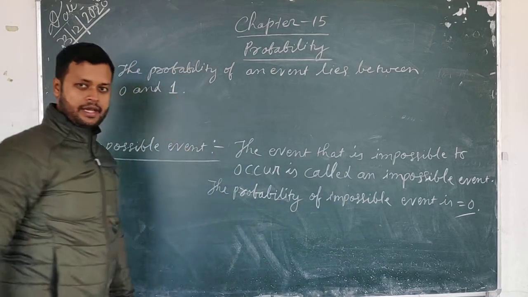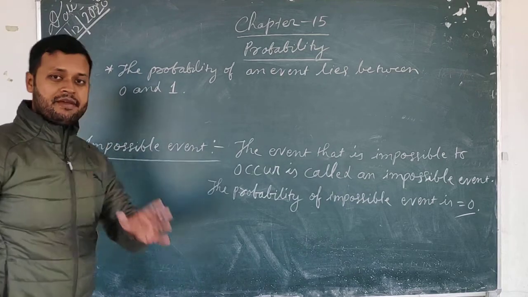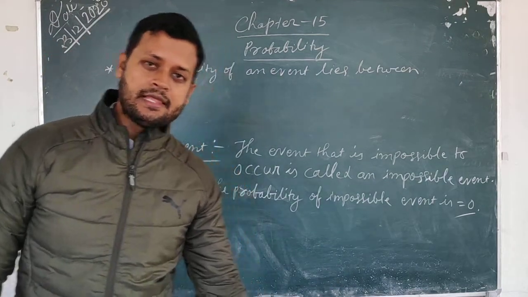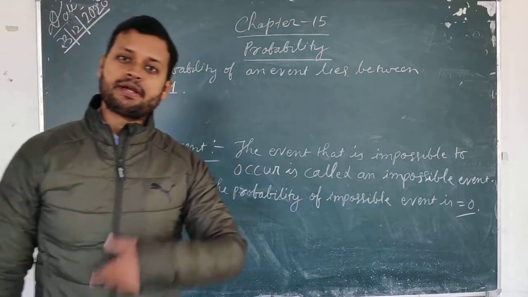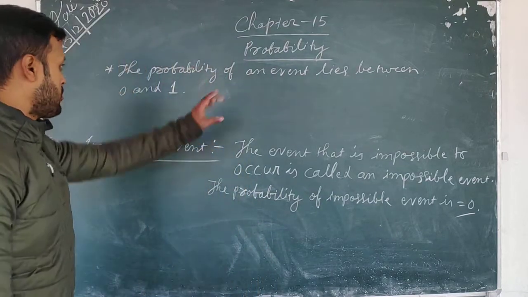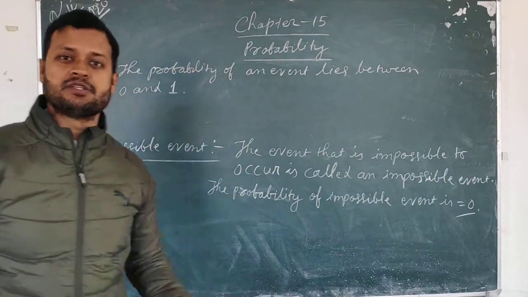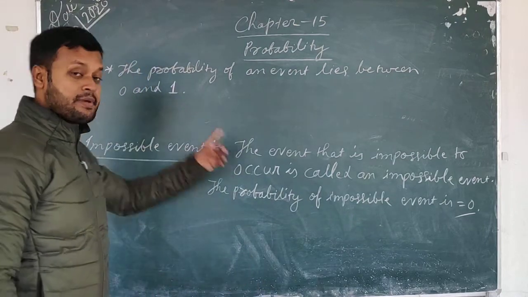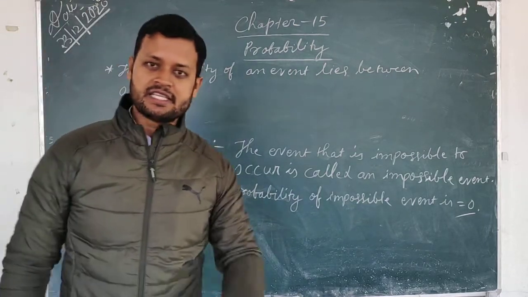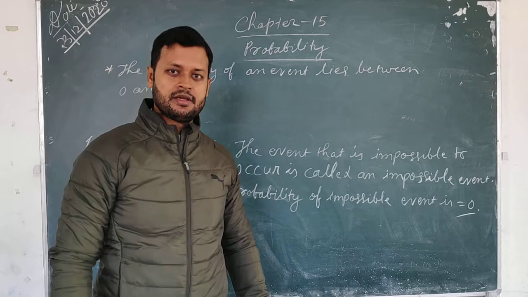Okay, that means the probability of any event cannot become less than 0 and cannot become more than 1. These are the very basic things that you need to remember very carefully. Okay.